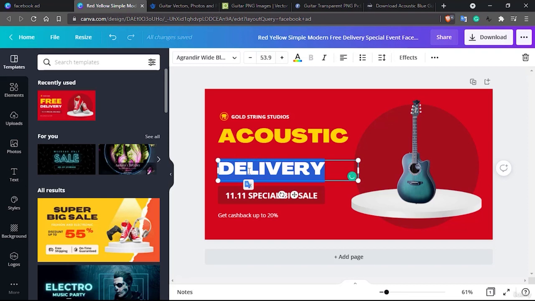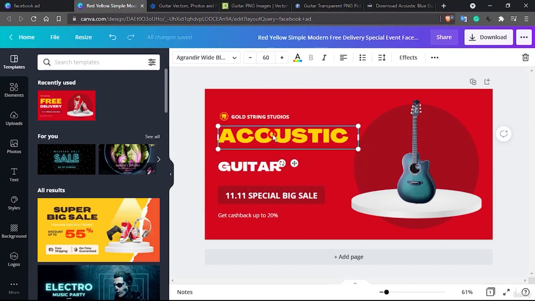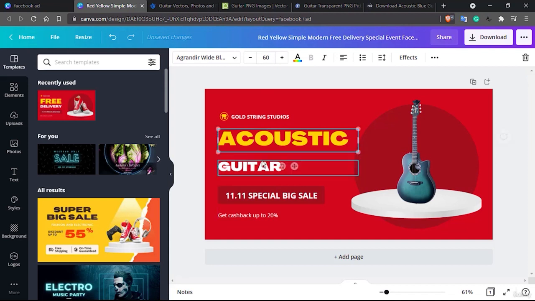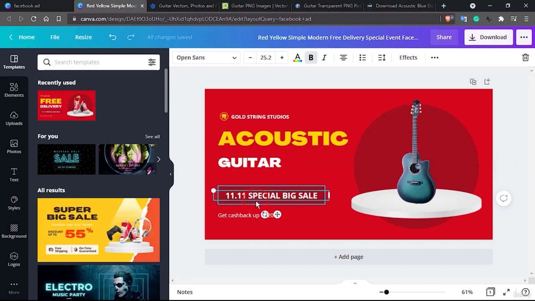And this to be guitar, and decrease its font size to something like 40. Drag it a bit down, this a bit closer here, and both of these elements, I am clicking both of these. Let me show you how I clicked on this, and then on this element. You click on this and press control, and then on this element.